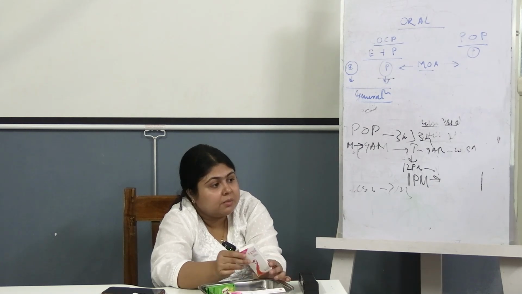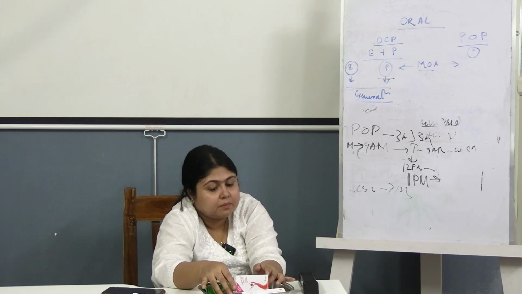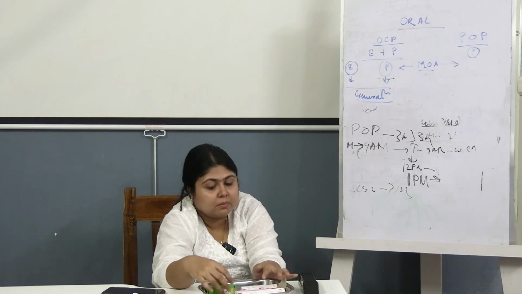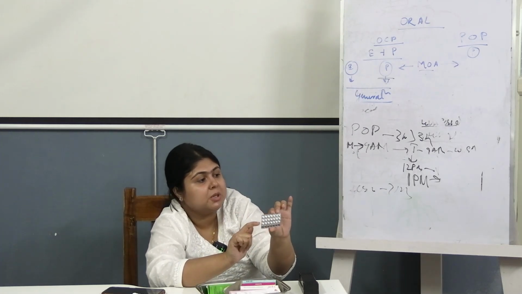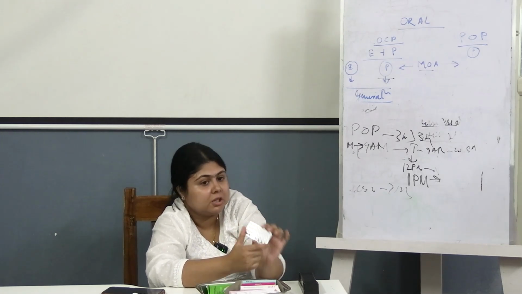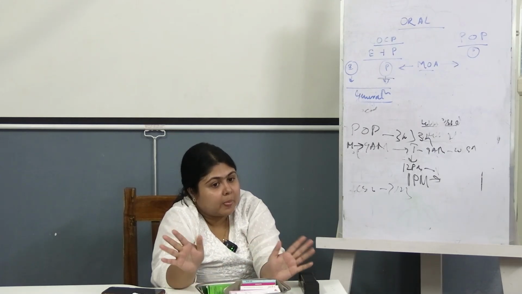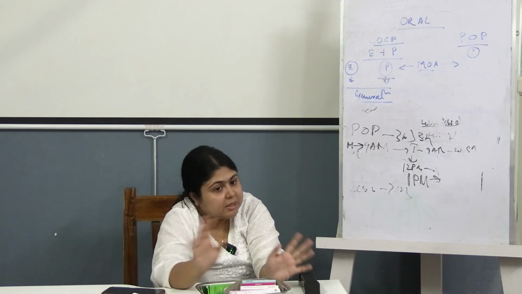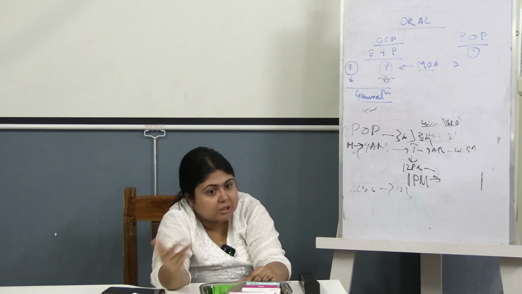And what is the dose? 1.5 mg of levonorgestrel is there, we have to take the pill. See, what we have studied is 21 tablets of OCPs and 7 tablets of iron tablets. These are the basics of oral contraceptive pills as well as emergency contraceptive pills. Now, transdermal patches and injectables will be done in the next class.